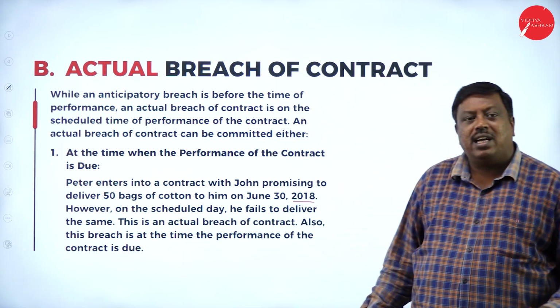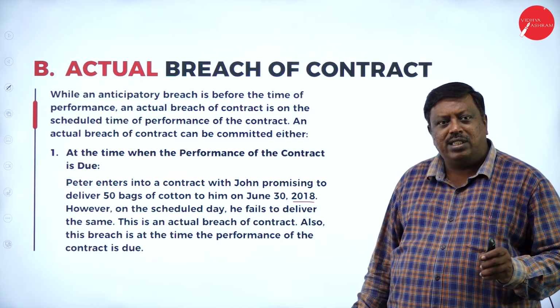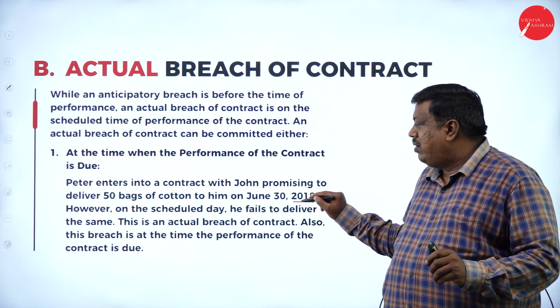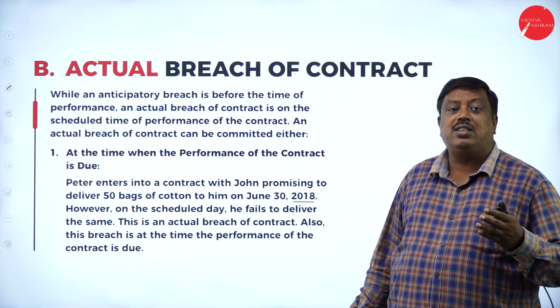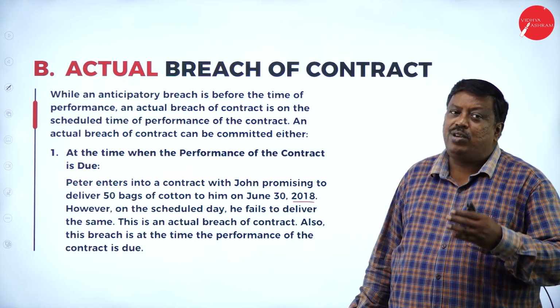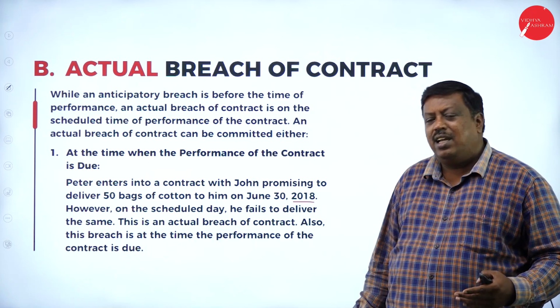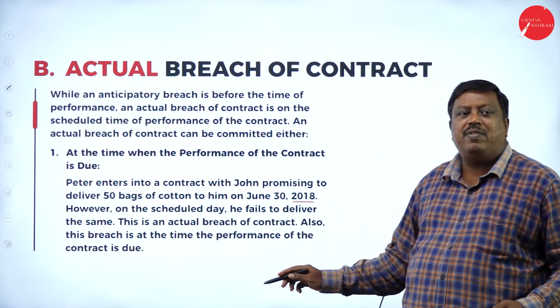It means Peter agreed to sell 50 bags of cotton to John on 30th June 2018, but he fails to deliver on 30th June 2018 due to uncertain reasons. Now the time has lapsed here and the contract is still due as per the contract made between Peter and John.